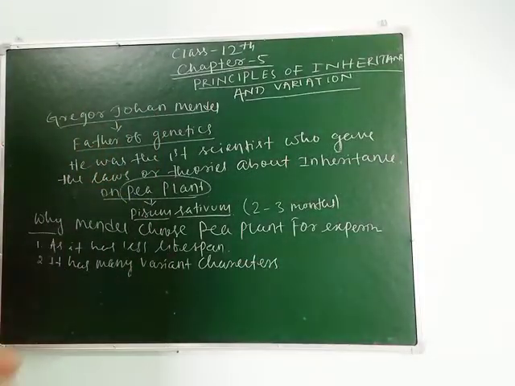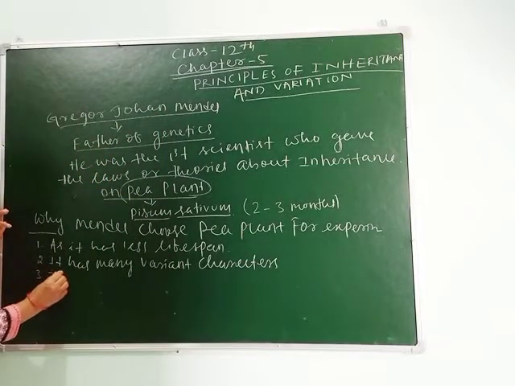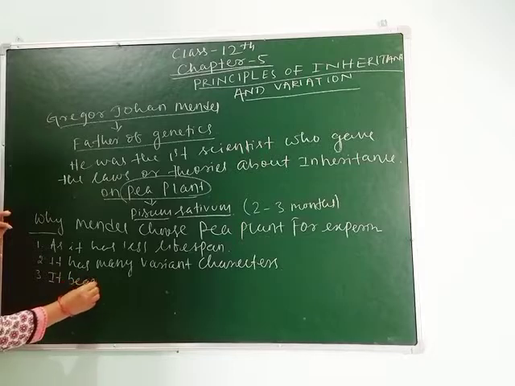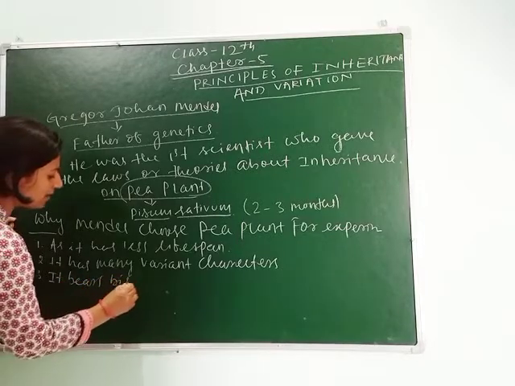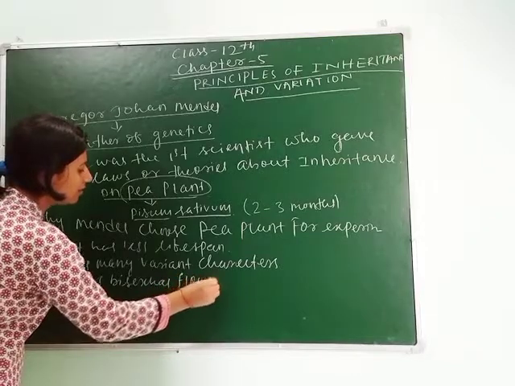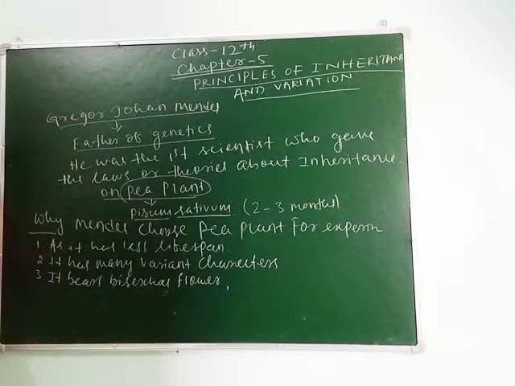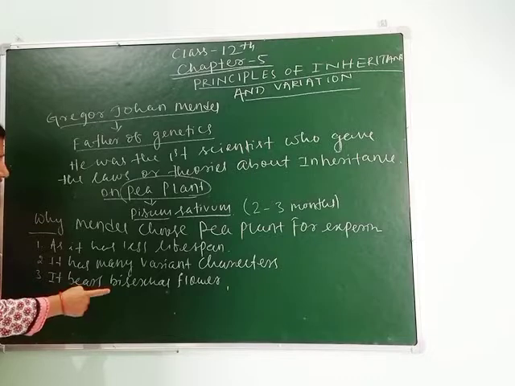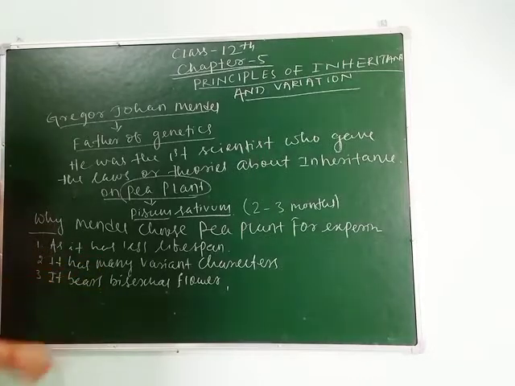Clear? Third reason is it bears bisexual flower, means male and female parts are present in a single flower. Here it has many variant characters.